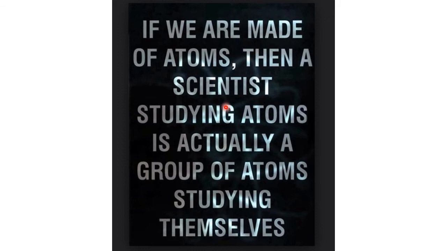Now who will study? It is a scientist to study. In the wood, what is the arrangement? In the plastic, what is the arrangement? In the water, what is the arrangement? So all these arrangements of atoms are studied by scientists. What actually is happening? A scientist studying atoms is actually a group of atoms studying themselves. So the scientist himself is a group of atoms, and he is studying atoms. That means he is studying himself.